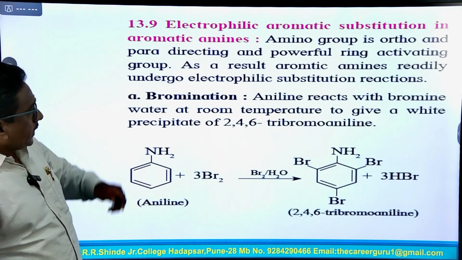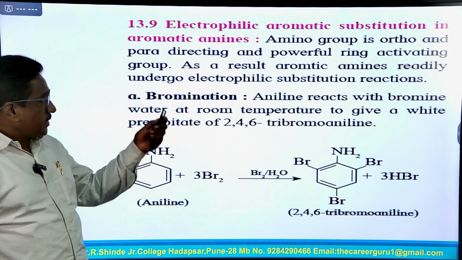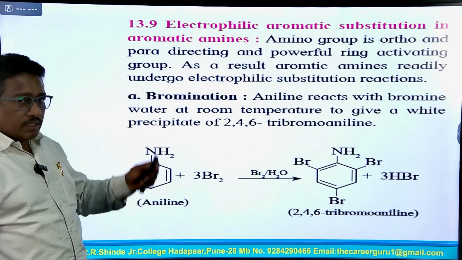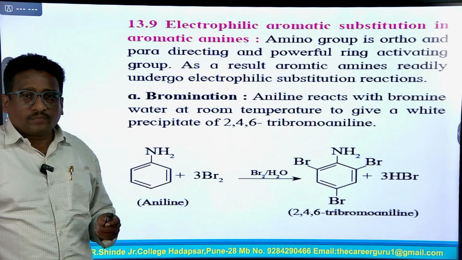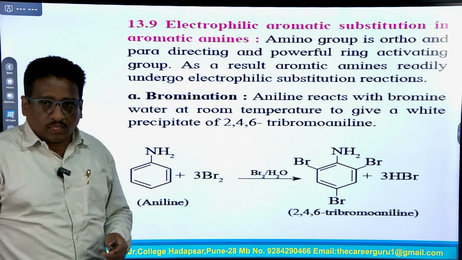The electrophilic aromatic substitution in aromatic amines. The first electrophilic reaction is bromination. Bromination means addition of bromine by replacing the hydrogen atom of aniline.